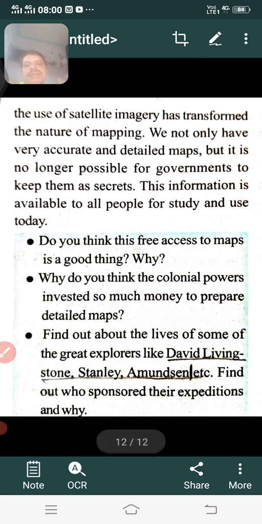Okay, you have to go through the study of maps in modern times, how they have been developed and how these maps were used by different countries. You first read the text, try to understand, and write your own notes.